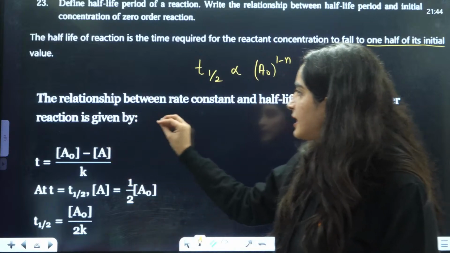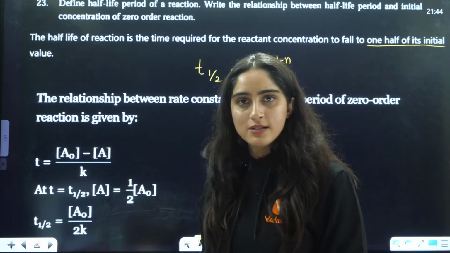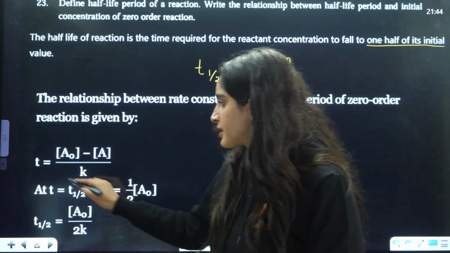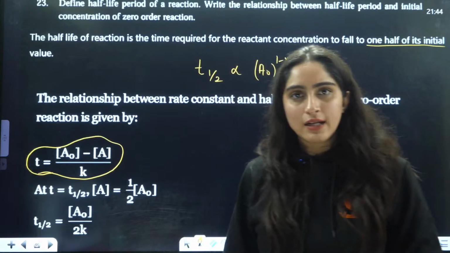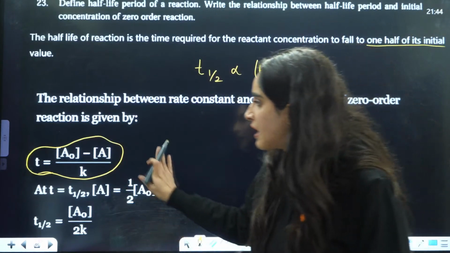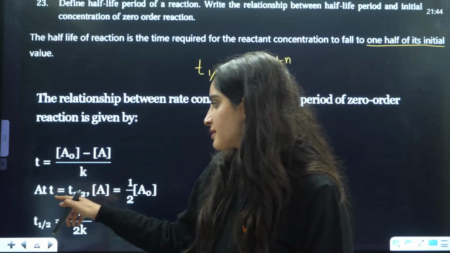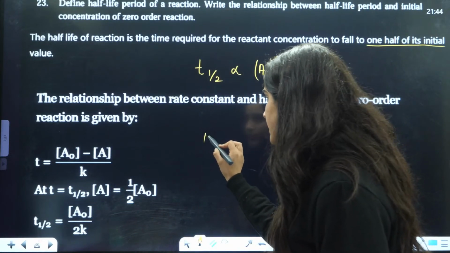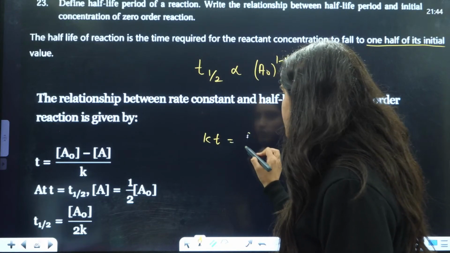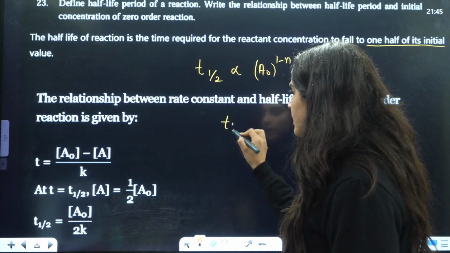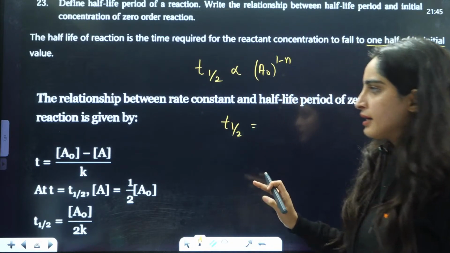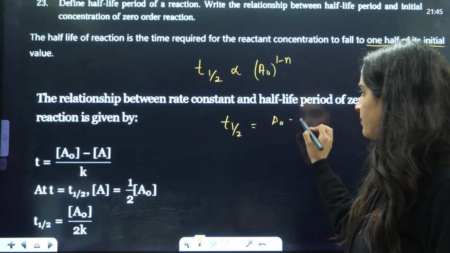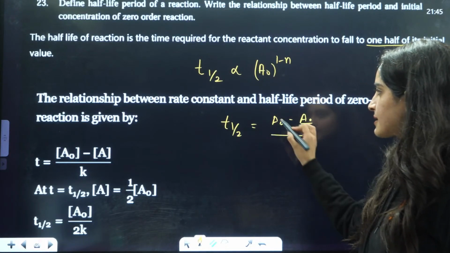Now the relationship with the rate constant, we already know this from the integrated equation. We have derived that t is equal to a naught minus a by k. Now just replace this. You can directly write t half is equal to a naught minus a naught by 2, since the final concentration is half of the initial, divided by k.